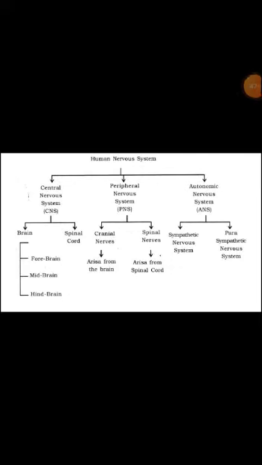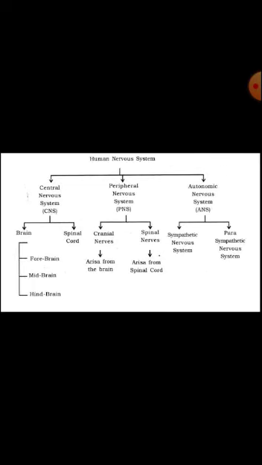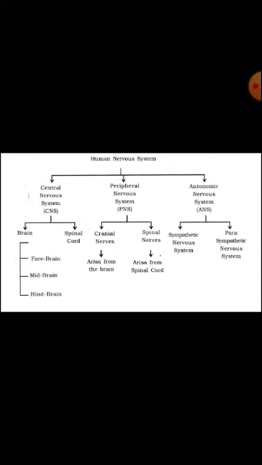In this diagram, we see how the human nervous system is classified. First of all, you can see here, the human nervous system is classified into three groups: central nervous system, peripheral nervous system, and autonomic nervous system. The central nervous system consists of the brain and spinal cord, and the brain consists of three parts: forebrain, midbrain, and hindbrain.